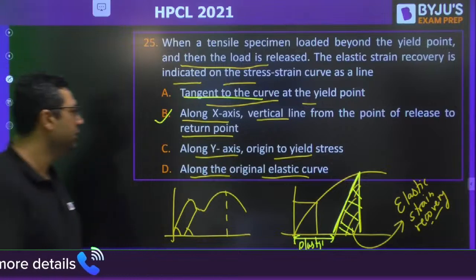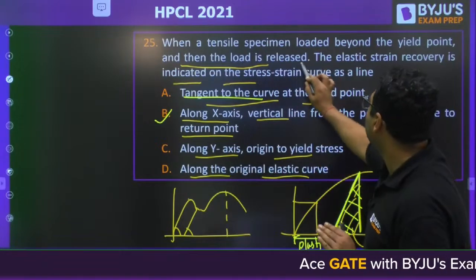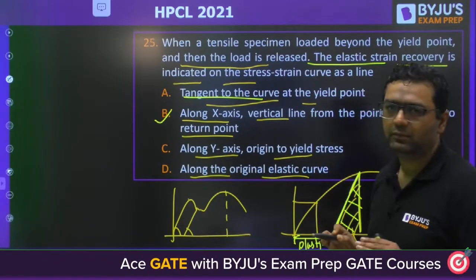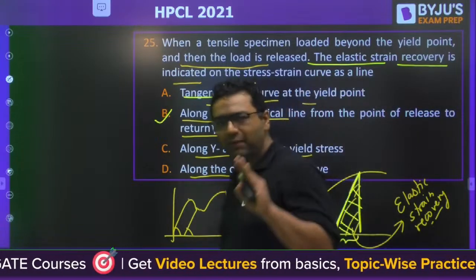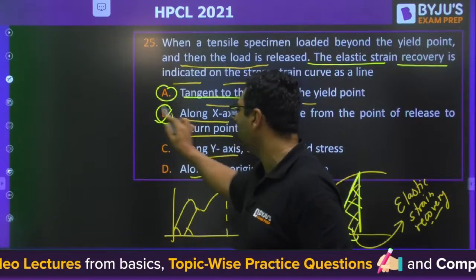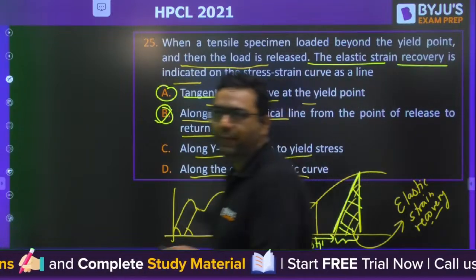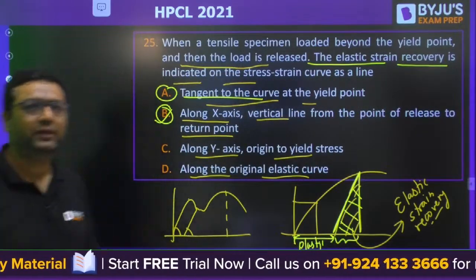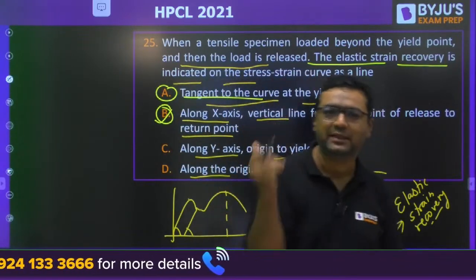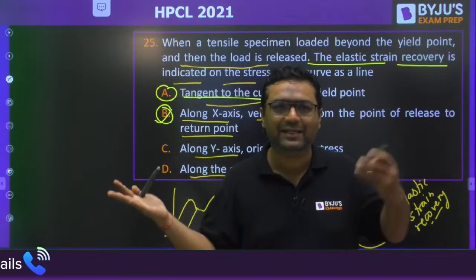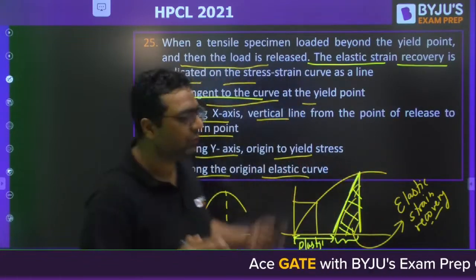Very good, Aniket. Is it clear? So you need to read the statement properly. They are saying the elastic strain recovery. So elastic strain recovery is this one. Although this question was very much confusing. Every student would be confused between A and B here. But the official answer key has given the answer as B. Okay. Fine, guys. Moving to the next question. No issues. One or two questions of this type are always there in all the exams like HPCL, HAL. So you need to be mentally prepared for that, and that will be the problem with every student.